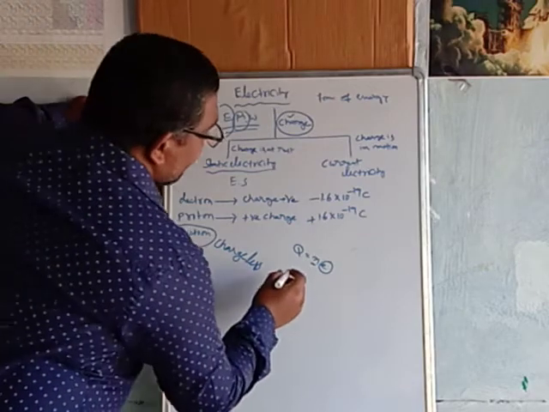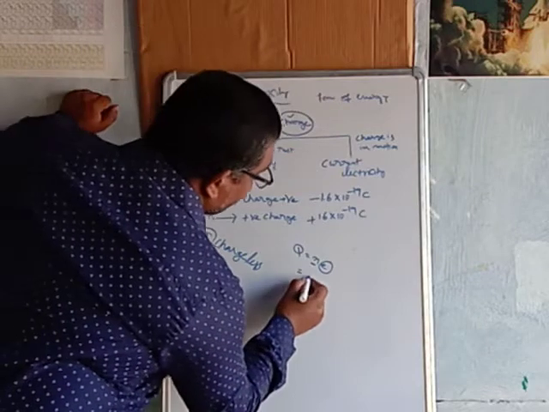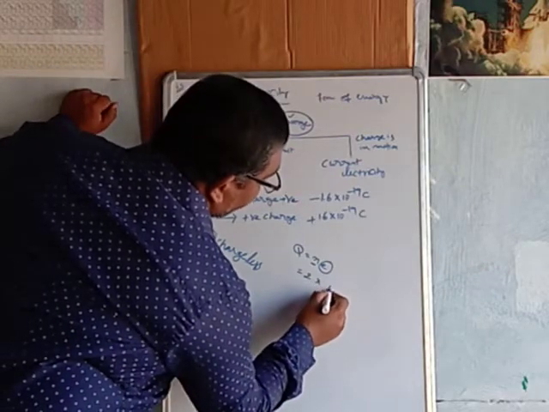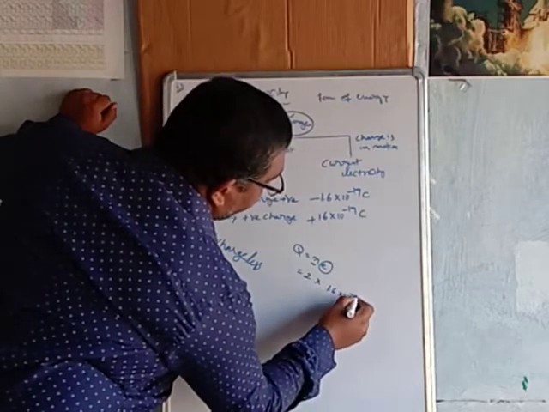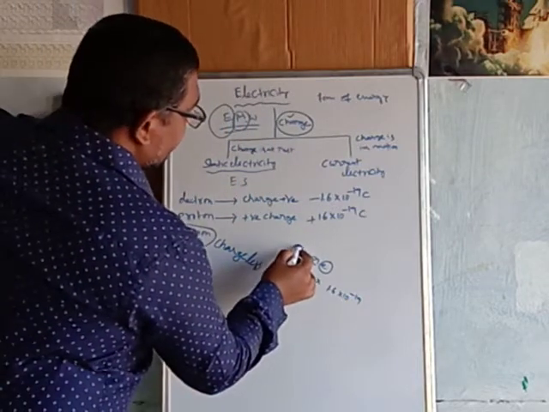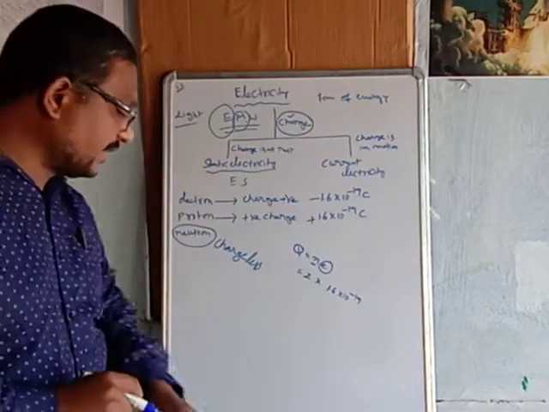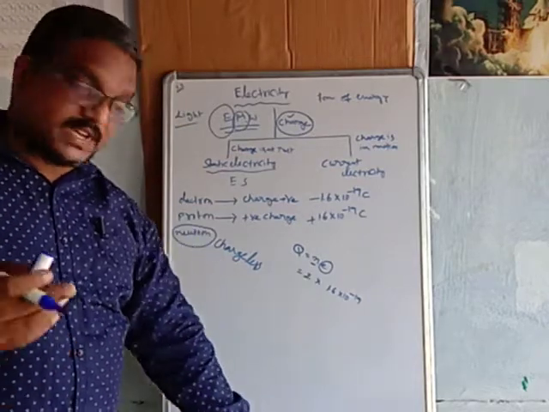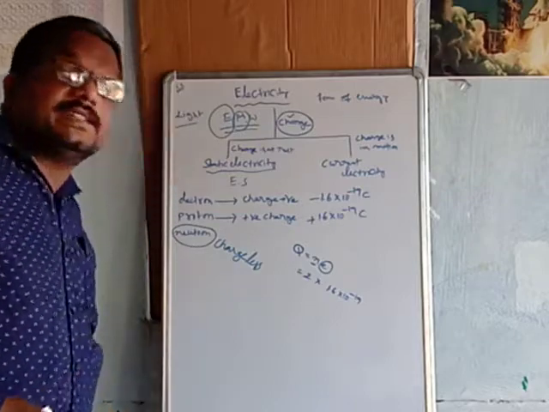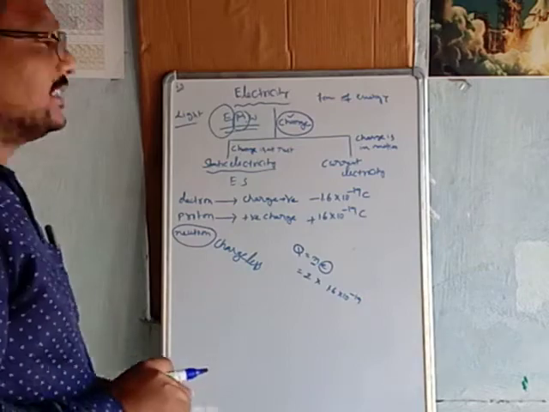For example, if 2 electrons are present on one body, then it has 2 into 1.6 into 10 to the power of minus 19 coulombs. So we can say charge is quantized.